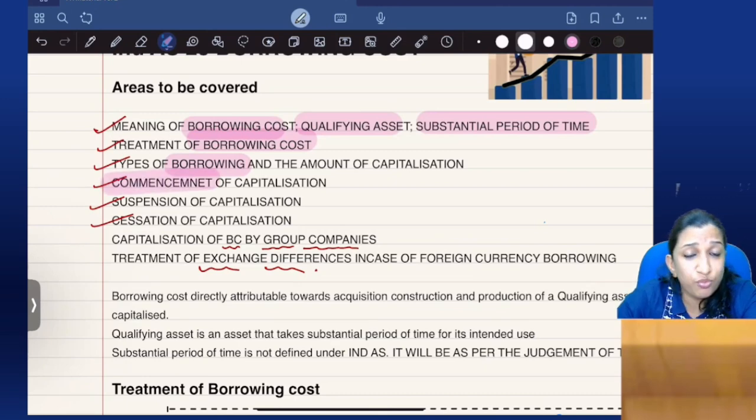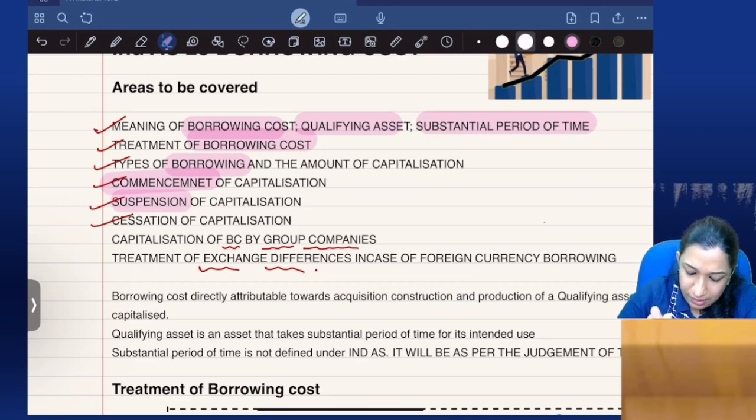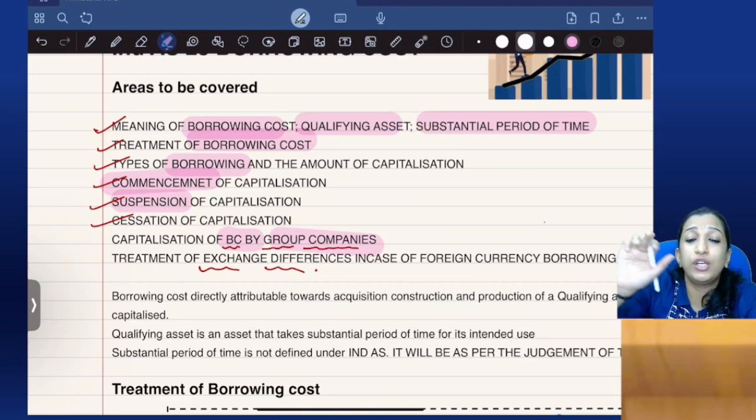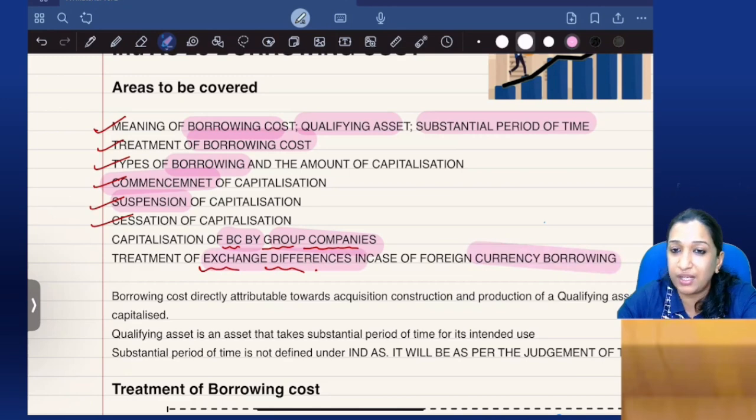So what are the conditions? Only from the date of commencement till the date of cessation, and in between if there is a suspension due to avoidable reasons, that is to be charged to P&L. If there are group companies where you are preparing consolidated financial statements, you need to find out total borrowings and total qualifying assets. Accordingly we'll calculate. And treatment of exchange difference in case of foreign currency borrowings. So these are the total areas in the standard, a very easy and small standard.